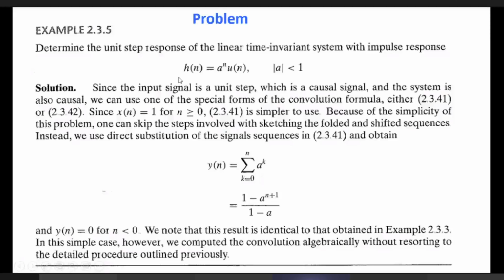In that time region, one expression is a to the power n, and for the other time region it is b to the power n. Now you have to check under what conditions both of these two will have finite value simultaneously. Earlier we checked that this part is finite if mod a is less than 1. And this part we have to check.